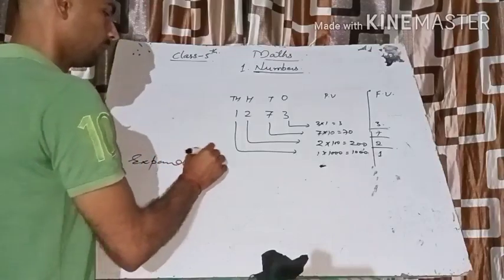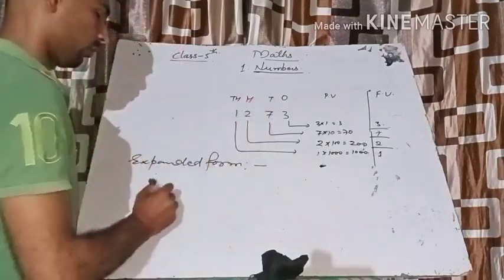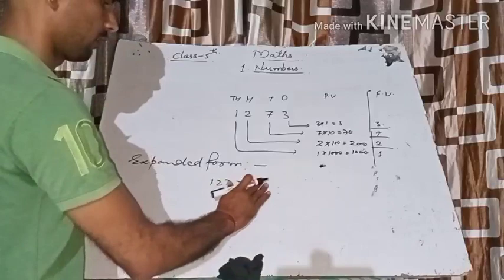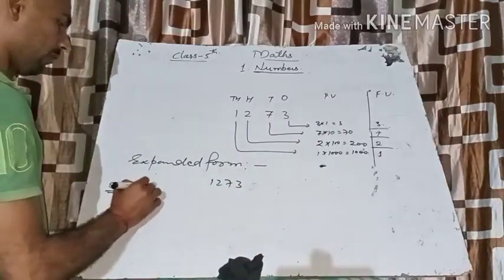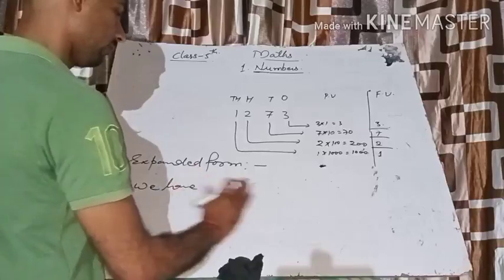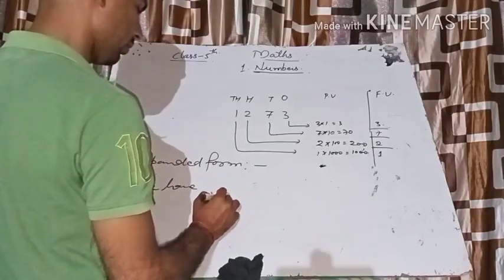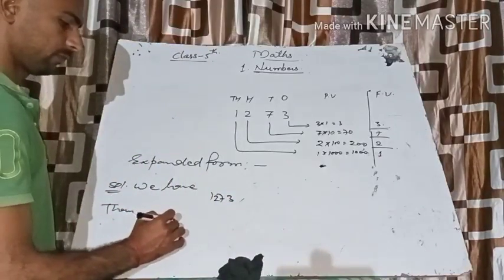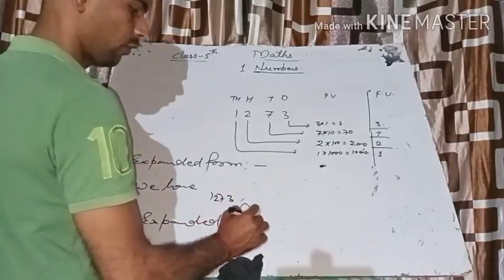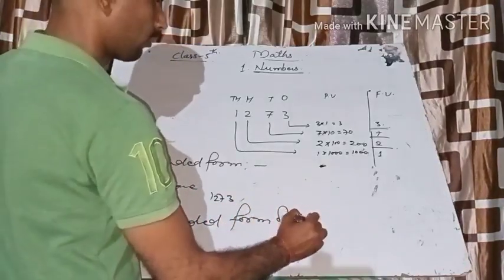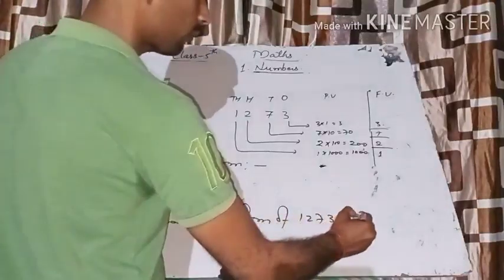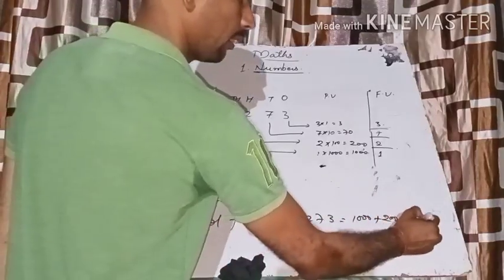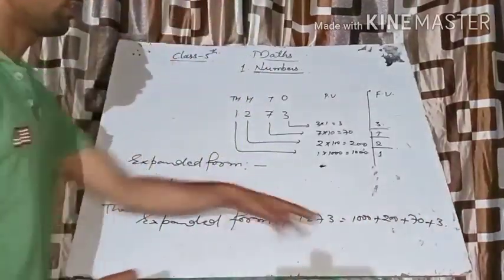Expanded form. You know the expanded form? Suppose the number is 1273. Then the expanded form of this number is what? How will we solve this? We have the question 1273. The expanded form of 1273 is equal to what? 1000 plus 200 plus 70 plus 3. Okay, so it's your expanded form.